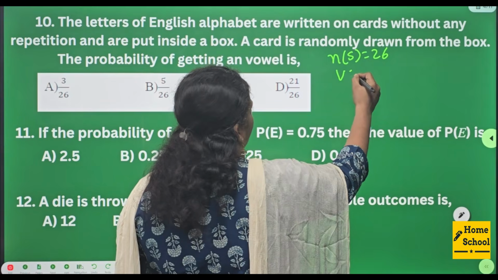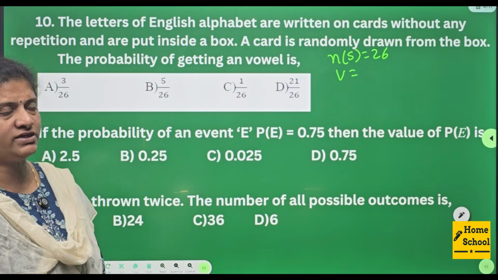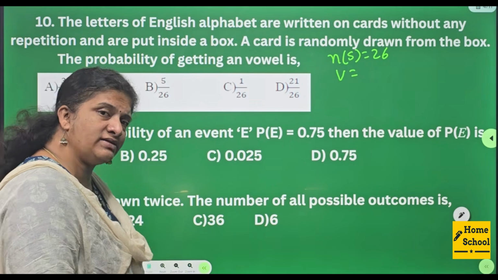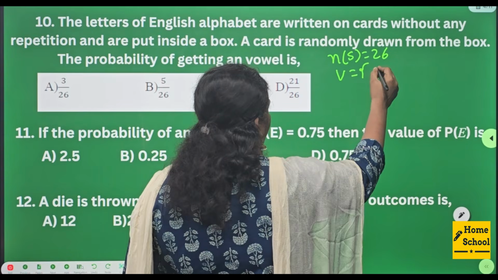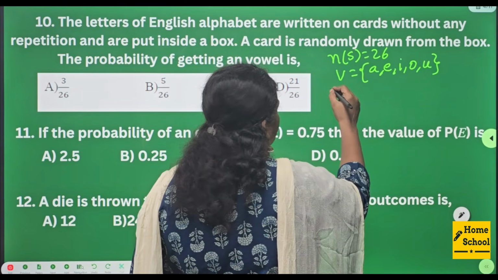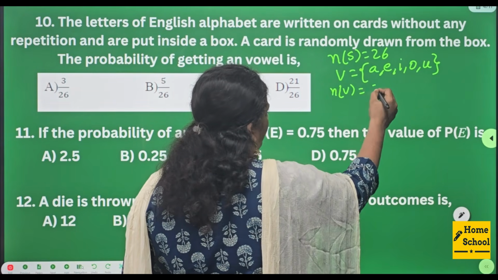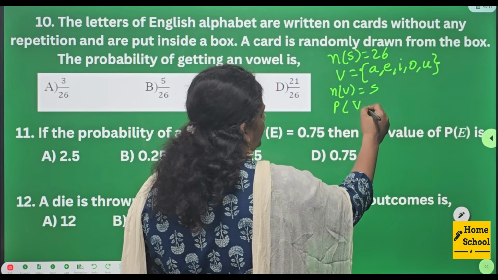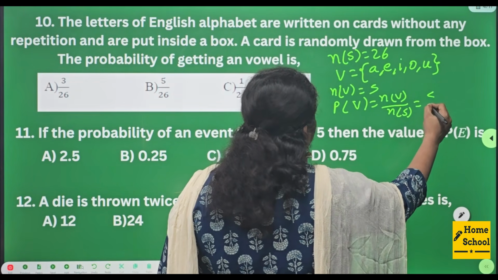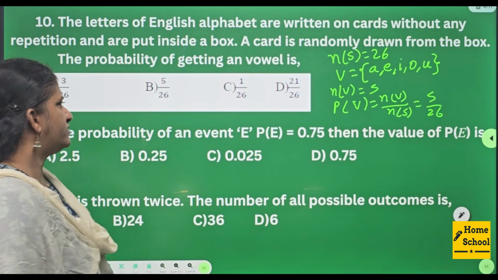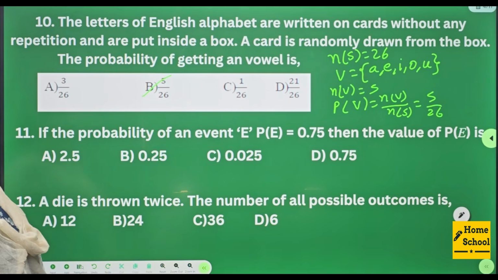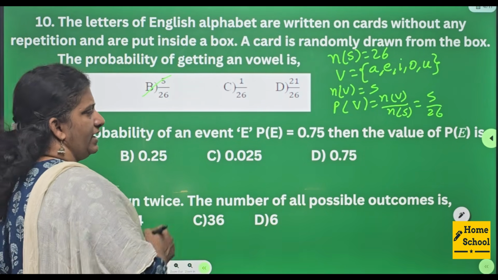And here the event is vowels. What is the probability of getting a vowel among those alphabets? How many vowels are there? We know A, E, I, O, U are the vowels. So total how many vowels are there? 5. Therefore probability of getting this event is equal to n of E by n of S, that is 5 by 26. Search for this option. Option B.